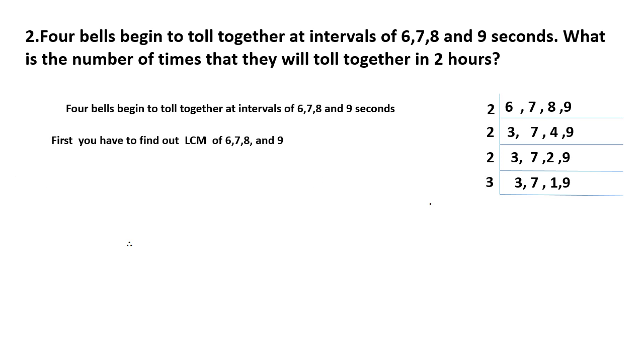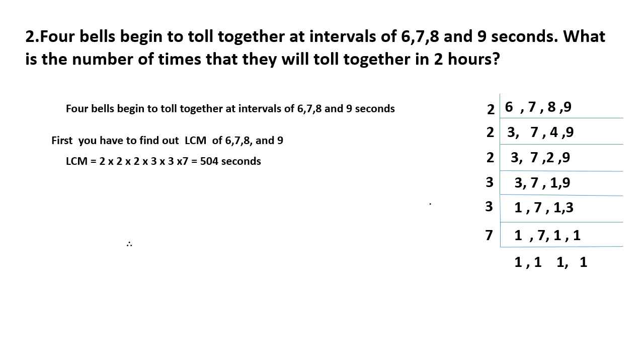Next we can divide by 3. 3 divided by 3 is equal to 1. 7 divided by 3 is not possible, so you write 7. 1 is the same 1. 9 divided by 3 is 3. Now we take 3 again. 1 again the same 1, 7 also has no change, 1 is itself, and 3 divided by 3 is 1. Next, last number 7. 7 divided by 7 is 1, and all the remaining are 1.